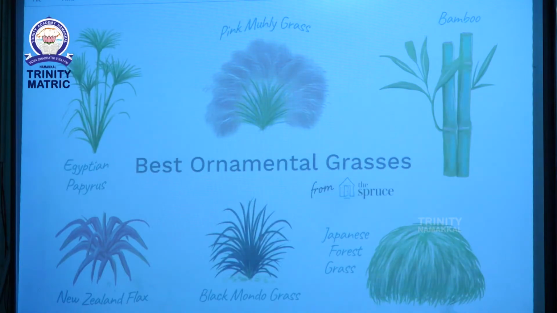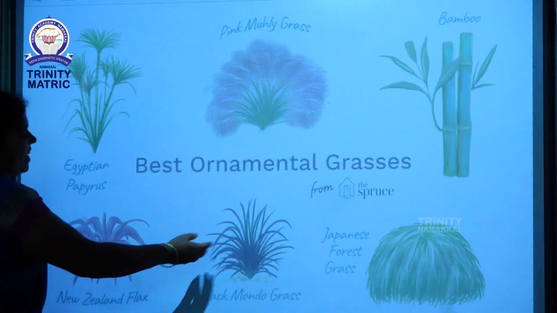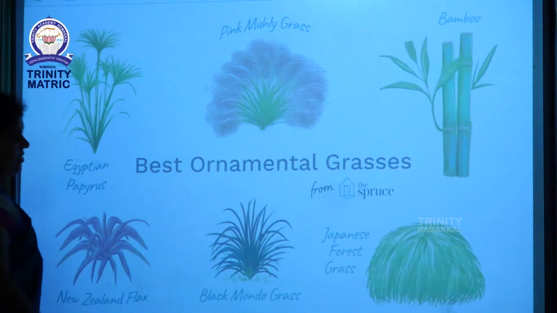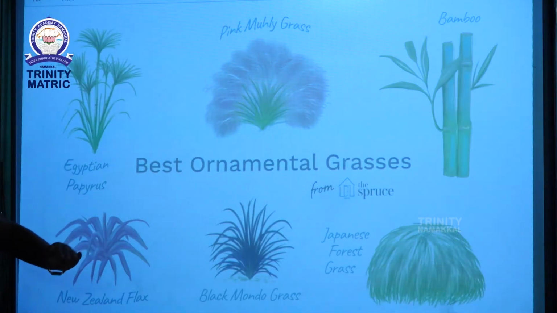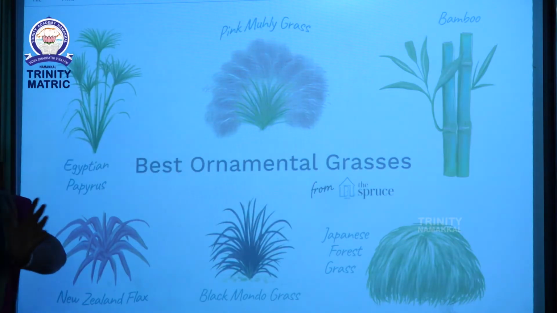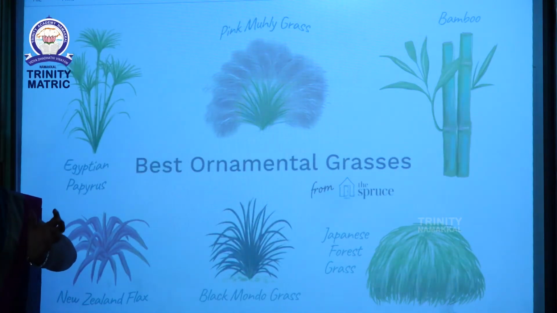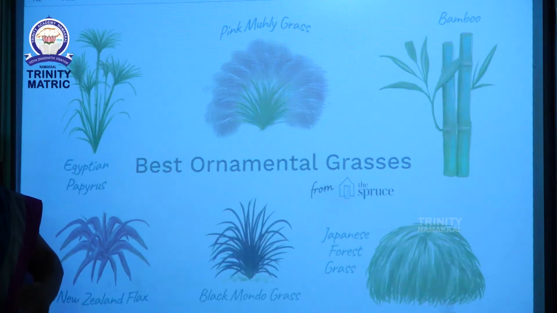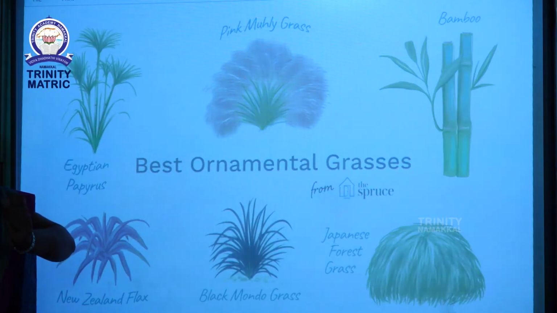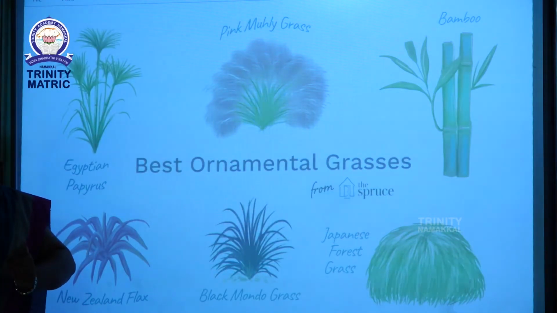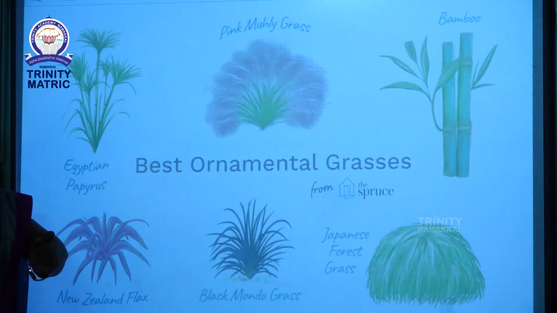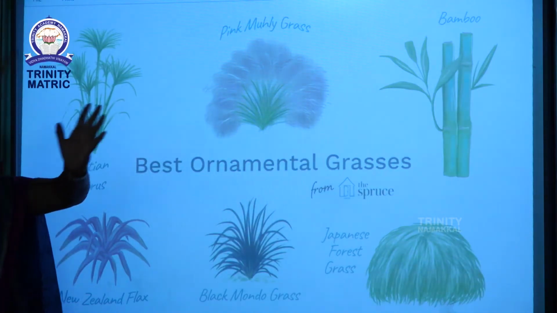Next, third one, black grass and forest grasses. These grasses are used to protect ornamental things, for example, a statue. How do you protect a statue? Statues go from one country to another country, so we should avoid damage. How can you keep it safe? At that time we collect the grasses and cover the statue.